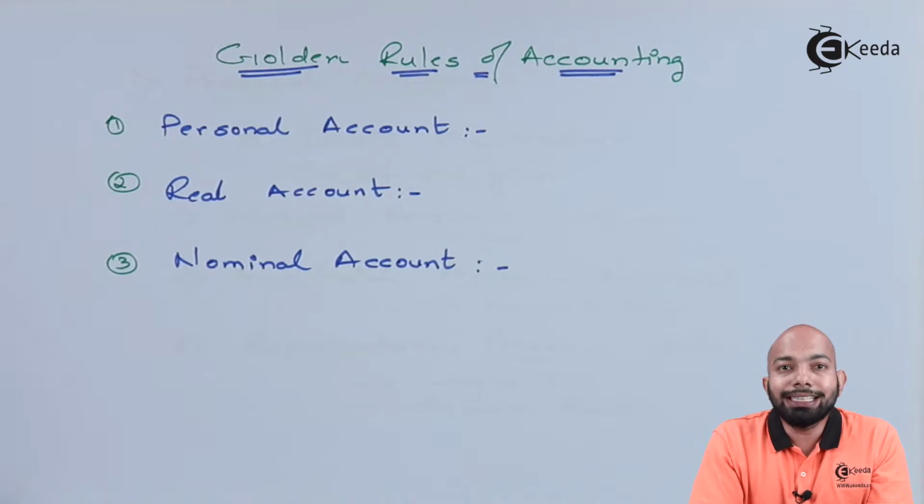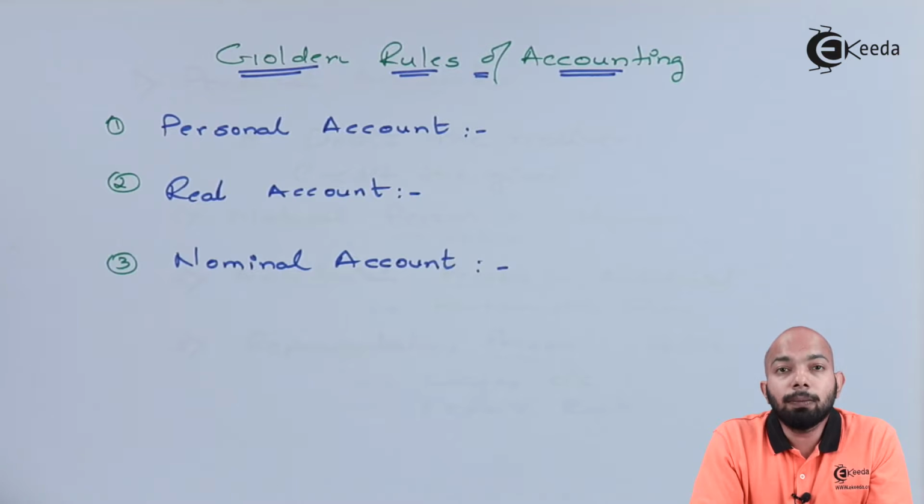Now, when we talk about these three kinds of accounts, we have different rules for them. For personal, we debit the receiver, credit the giver. When we talk about real account, we debit what comes in, credit what goes out. When we talk about the third, that is nominal account, we debit all expenses and losses, credit all incomes and gains. These three kinds of accounts give us the rules we have to follow and the details we have to mention when we pass any kind of journal entry.